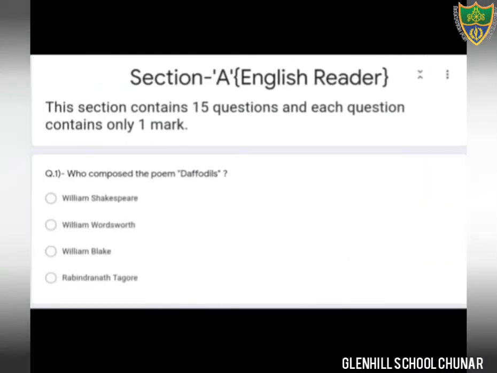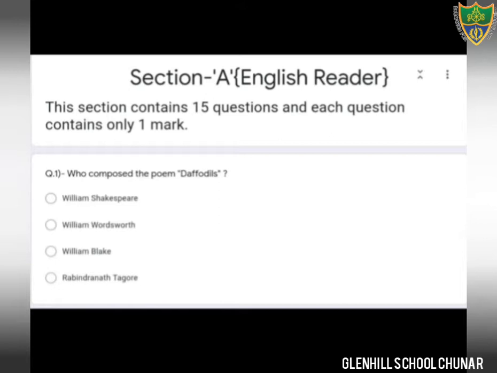The first question is, who composed the poem Daffodils? There are 4 options. We have to select only one. Which option is the correct option? Who composed the poem Daffodils? William Wordsworth. William Wordsworth is the correct option. Okay students, now